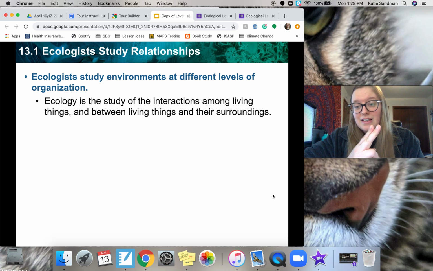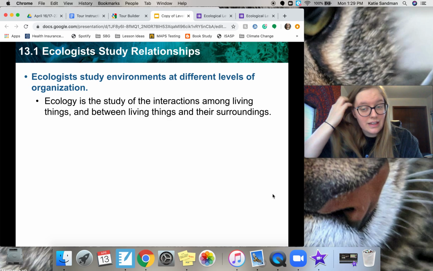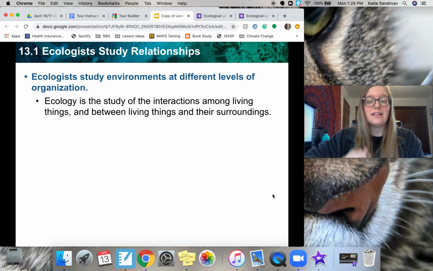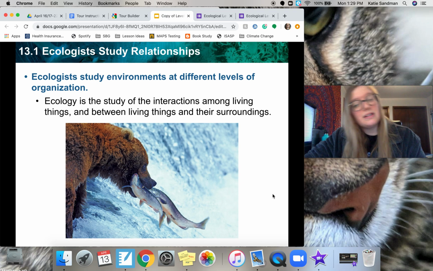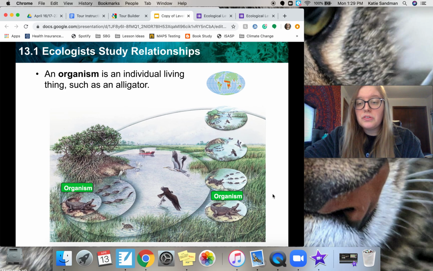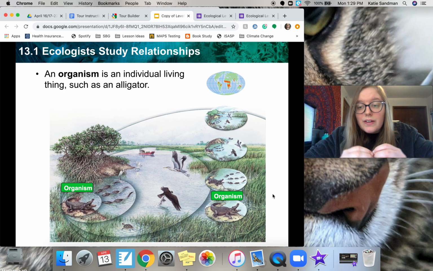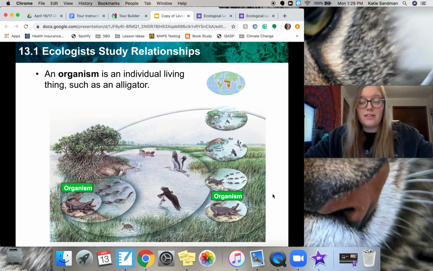So, living things interacting with each other and living and non-living things interacting with each other. So, we have a picture of a bear eating, I'm assuming maybe a salmon or just some sort of fish.